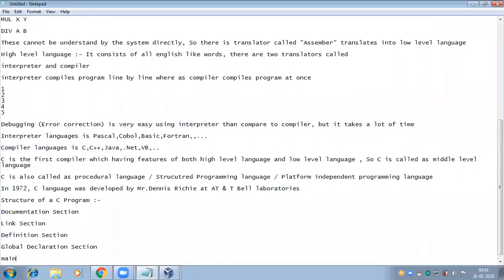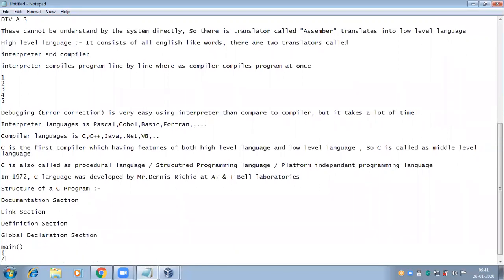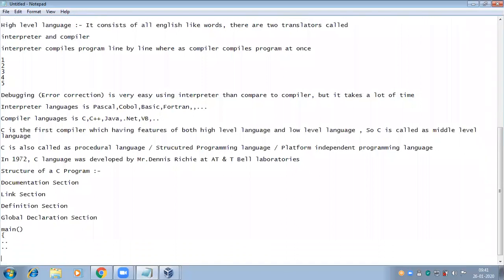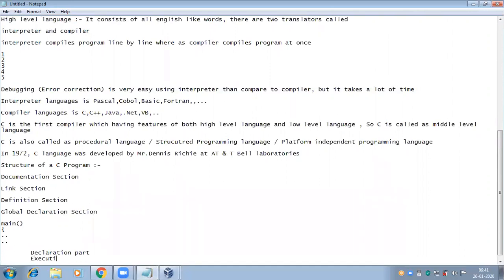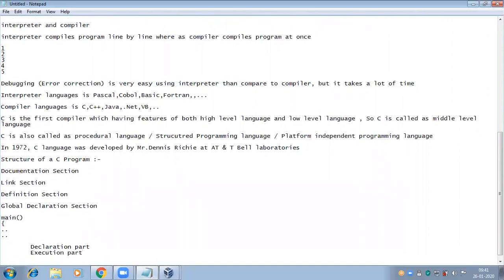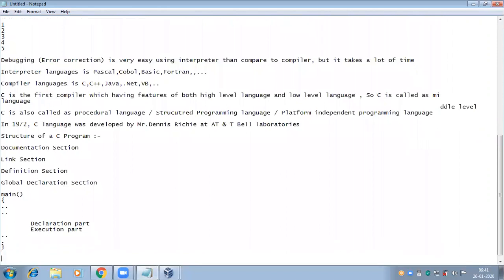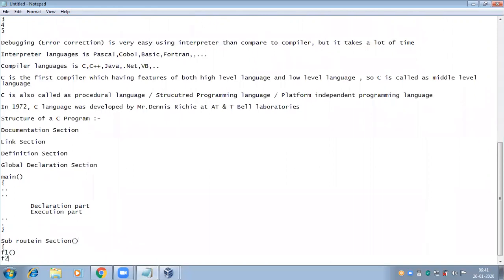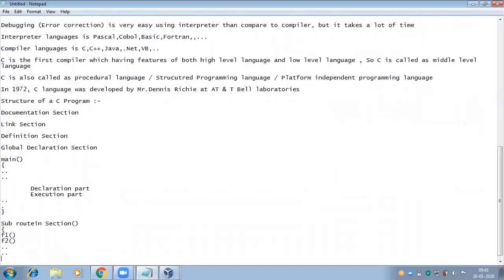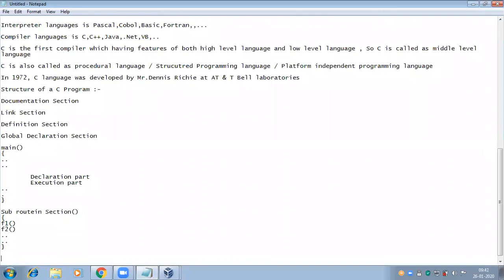Main section, the program execution starts from main itself. Here I have the declaration part, that is variable declaration, and the execution part, input, output statements and all things. Subroutine section to write the functions, independent blocks. So this is the structure we follow to write a program in C.